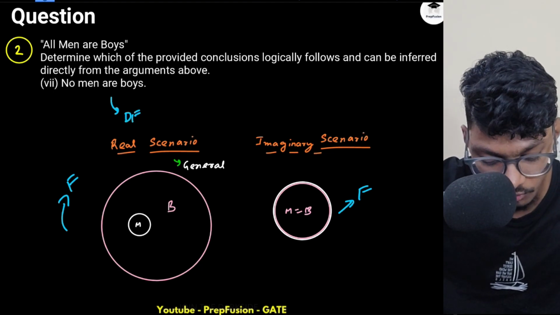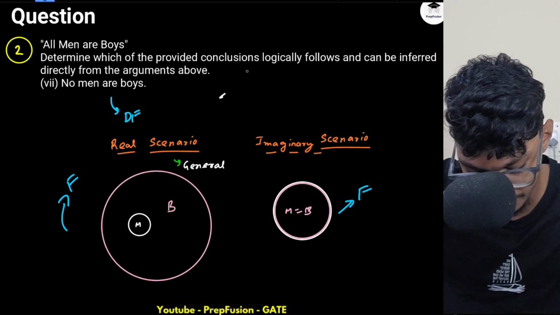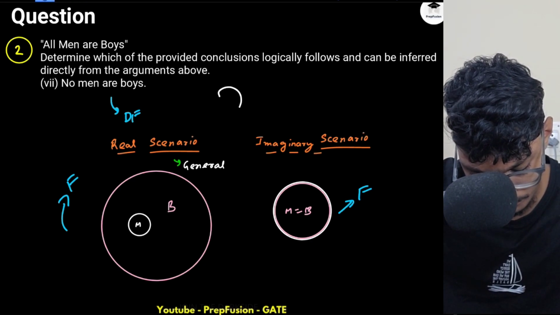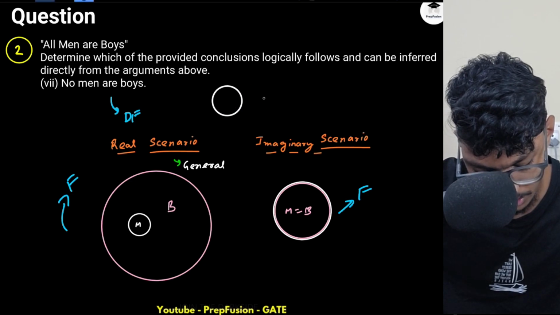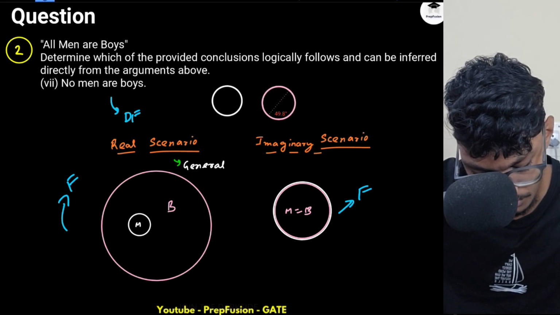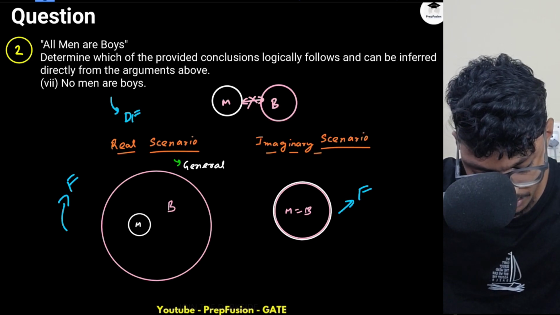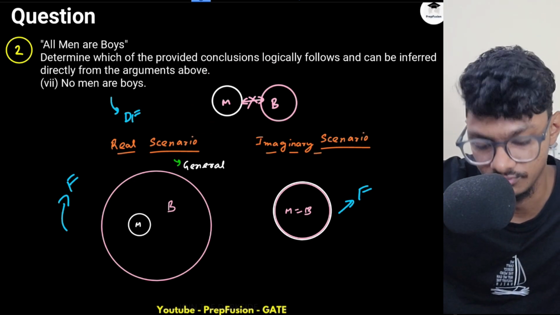When would the picture have been something like this? This is my men, and this is my boys. When there is no link between these two, then I can definitely say this conclusion is following the statement.